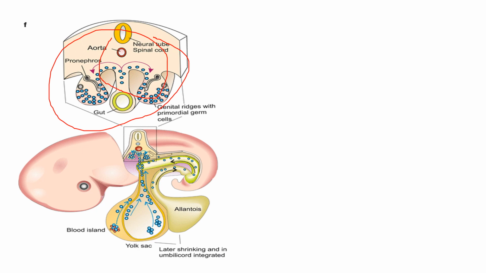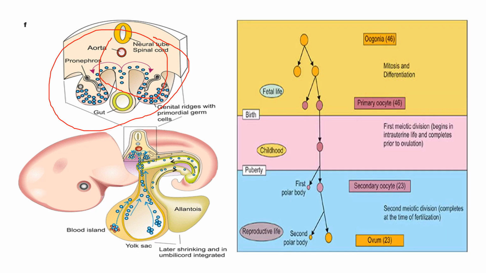The oogonia undergo many mitotic divisions, and the number of oogonia after the mitotic division reaches around 7 million. When the mitosis ceases, the oogonia are called oocytes, and the follicle that contains them is denoted as the primary oocyte. And in humans, no new ova are formed after birth.